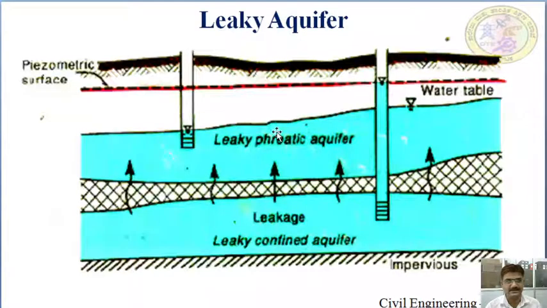This is the piezometric surface. This is the water table. This is the leaky phreatic, where one part is an impermeable or impervious layer below, and the other layer is permeable, where water flows upwards through wells or artesian wells.